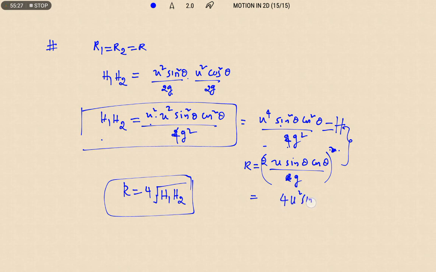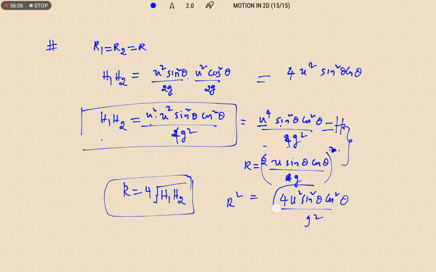Let us make this square. 4u square sin square theta cos square theta by g square is equal to r square. In place of this total term, we can replace with this.